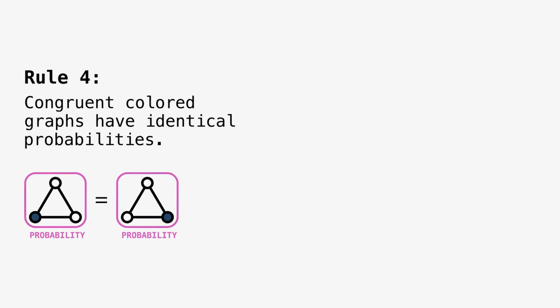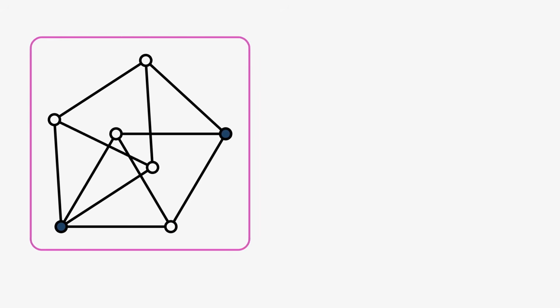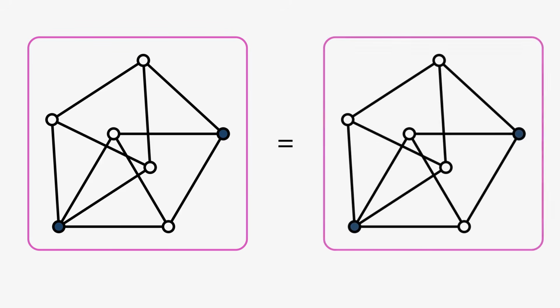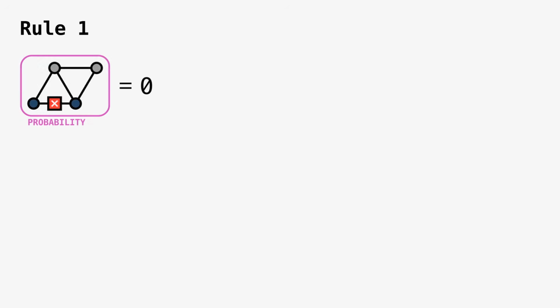The fourth and last rule is that two colorings have the same probability if they are congruent. After the random rotation and translation, they become indistinguishable, so their probabilities must be the same. Let's see all the four rules at the same time.